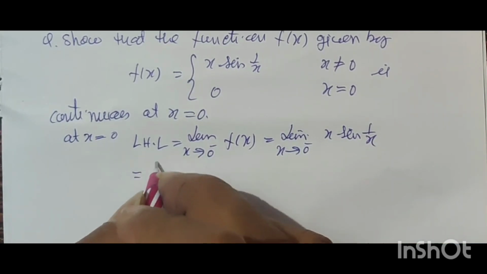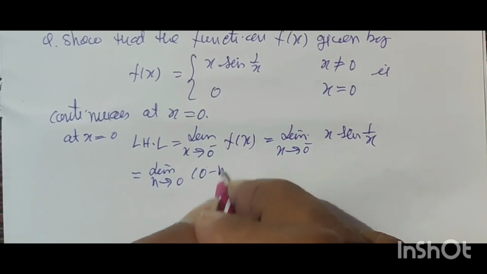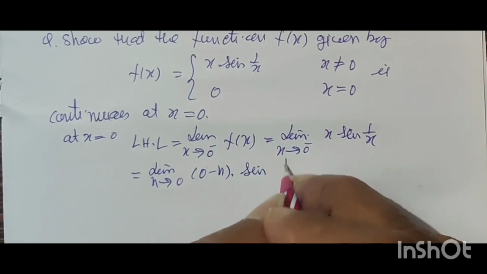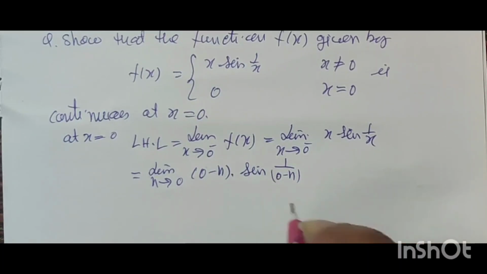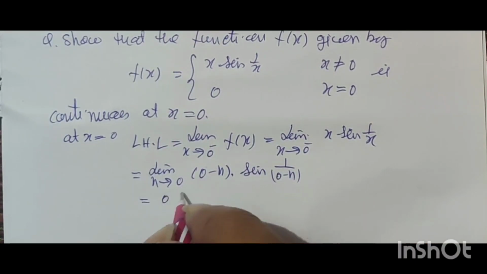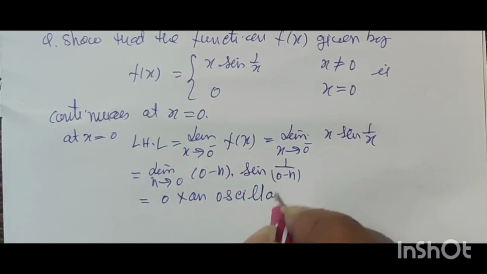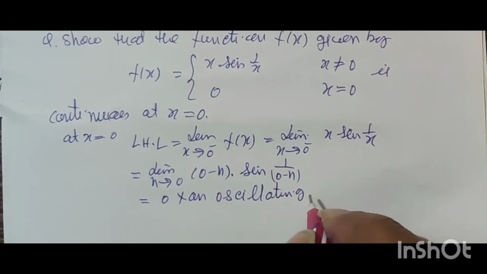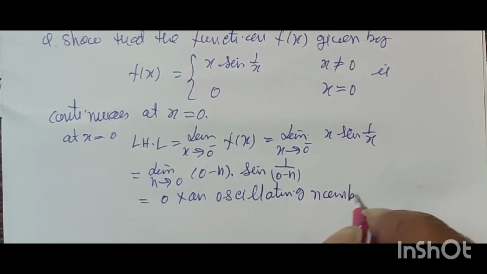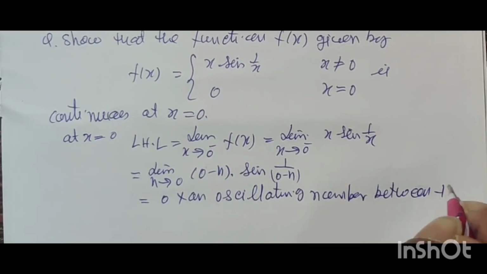This is equal to limit h tends to 0, (0 minus h) sine 1 upon (0 minus h), that is equal to 0 into an oscillating number between minus 1 and 1. This is equal to 0.